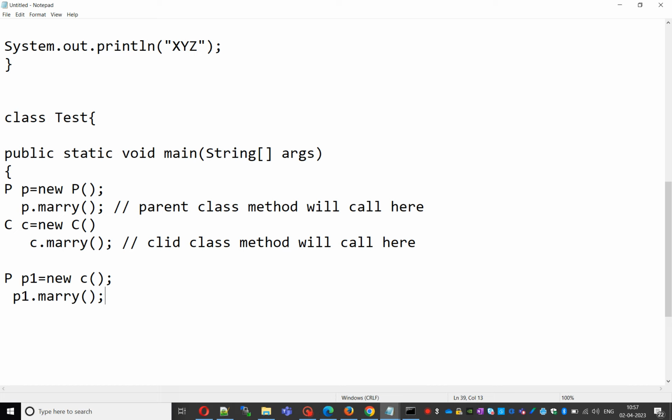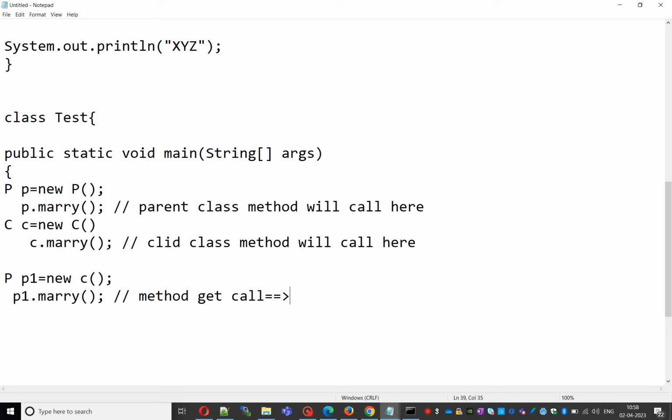Which method will get a chance here, sir? Parent class method or child class method?